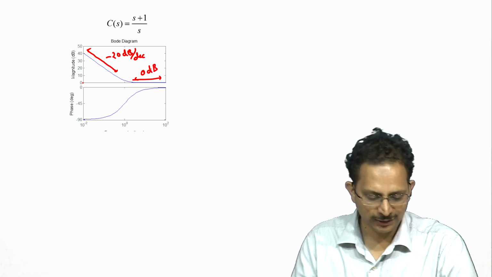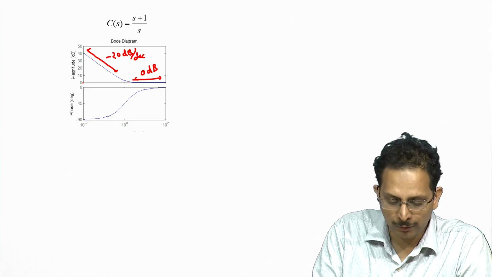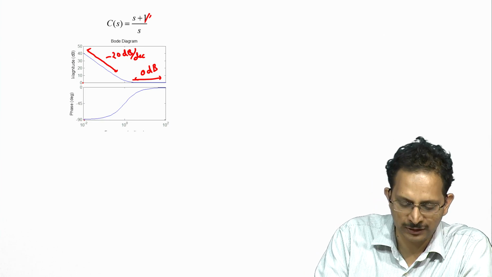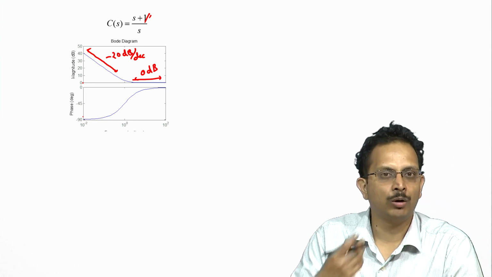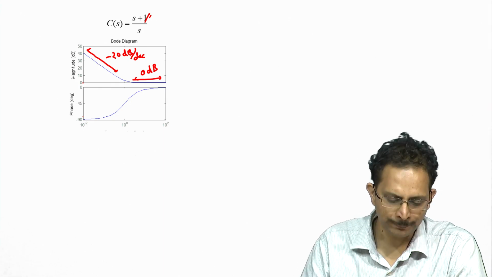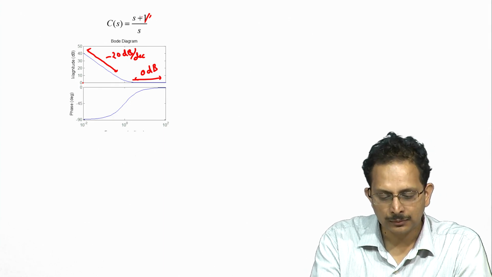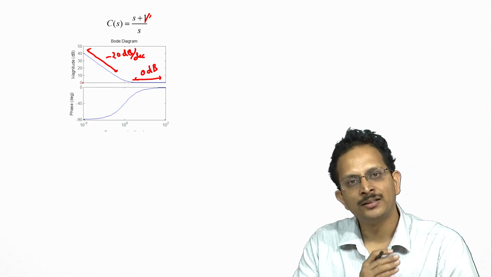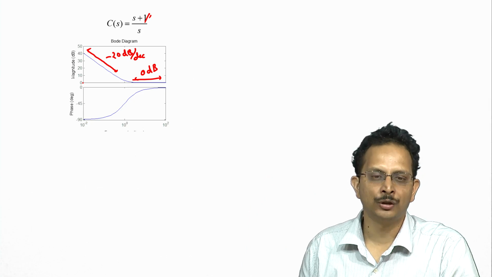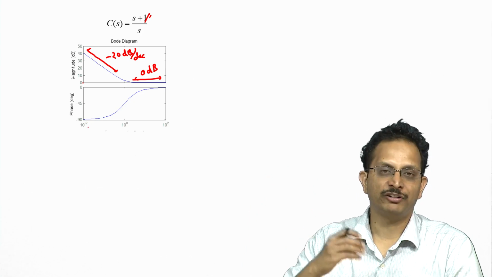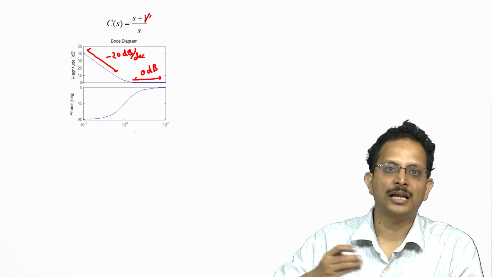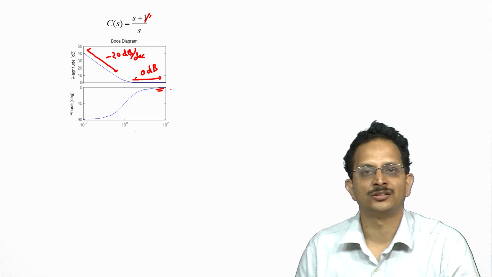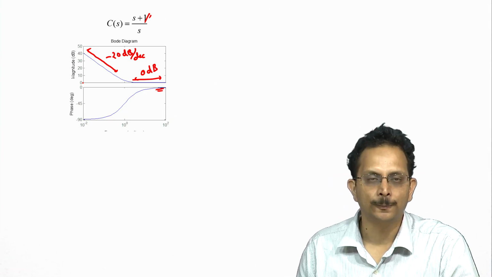As far as the phase is concerned, we see that the phase at frequencies well below the corner frequency of the 0, namely 1 radian per second, is close to minus 90 degrees, which is what one would expect because we have an integrator there. Then the term s plus 1 introduces a phase lead of plus 90 degrees as omega is monotonically increased from 0 to infinity, and therefore this phase lead of plus 90 degrees cancels the phase lag of minus 90 degrees that is added by the integrator, and at high frequencies the net phase of this controller would be close to 0.